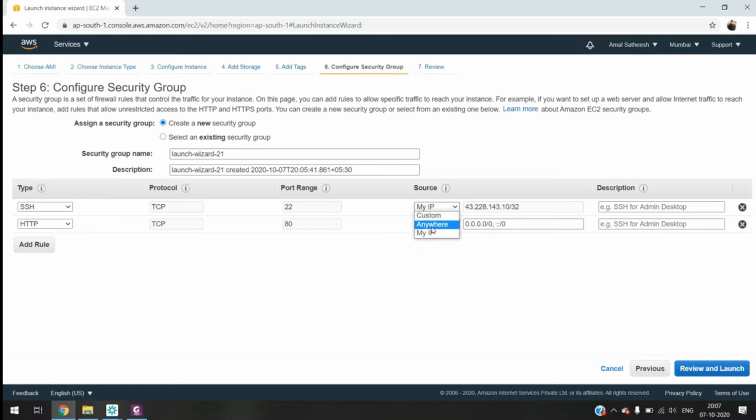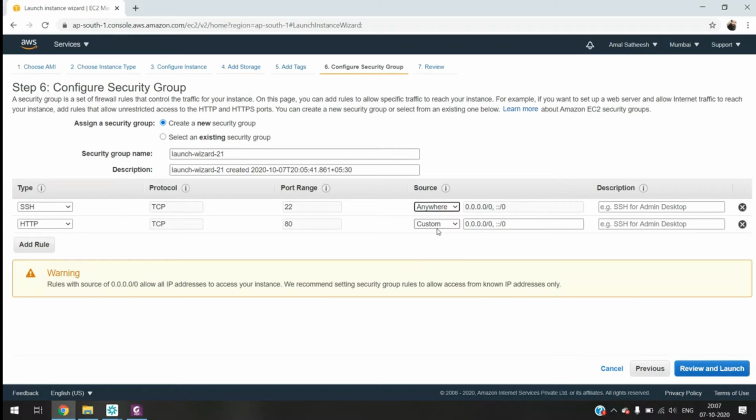Sir, give three options: custom, anywhere, and my IP. What is my IP? Is it like localhost? My laptop's IP address from where I am configuring these things now. So if I give my IP, then from my laptop only I can log into this instance. Let me give anywhere. Anywhere means publicly anybody can access your machine. Okay.